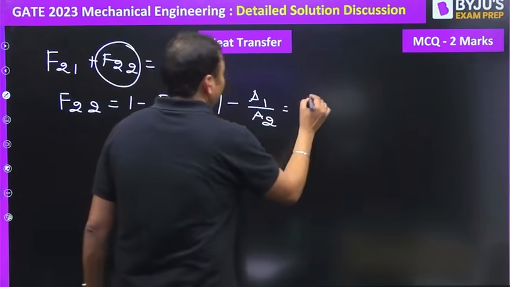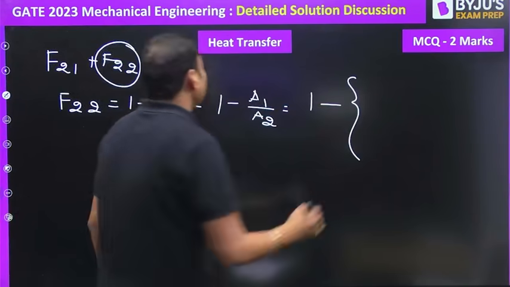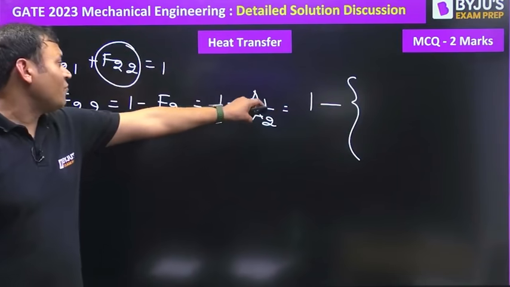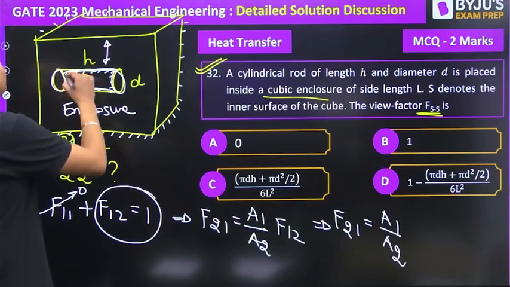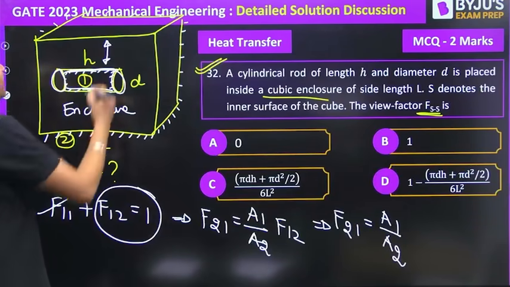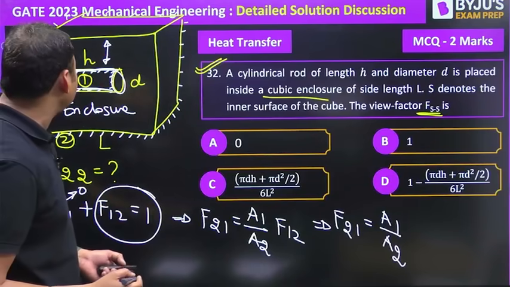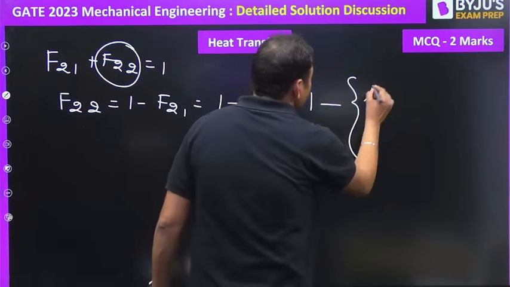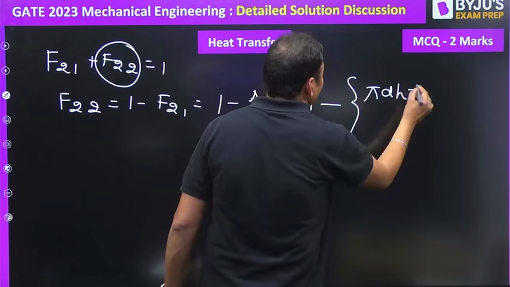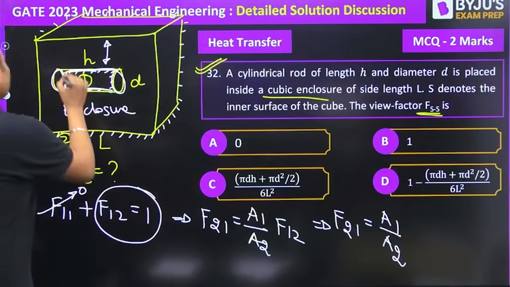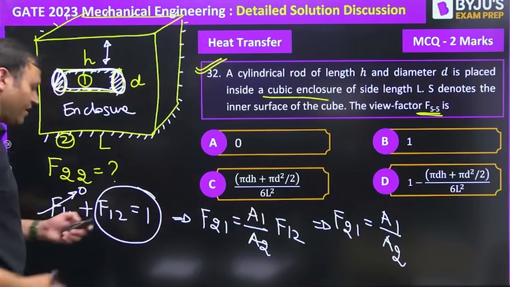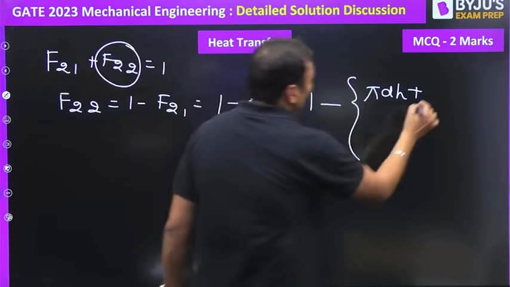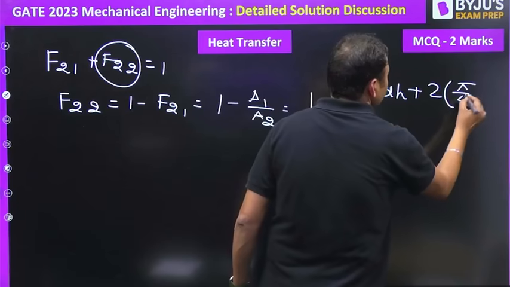Now write the surface area for 1 and 2. A1 is a cylinder. The cylinder has the peripheral area pi d h, and there are two flat surfaces, each of pi by 4 d square, so twice pi by 4 d square.